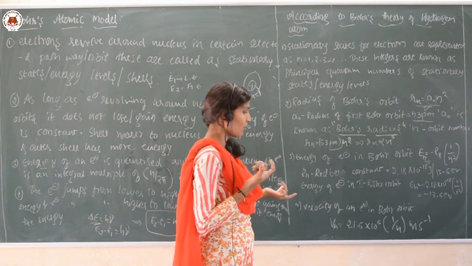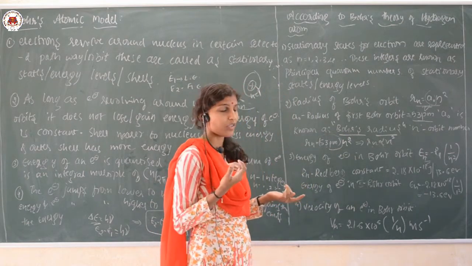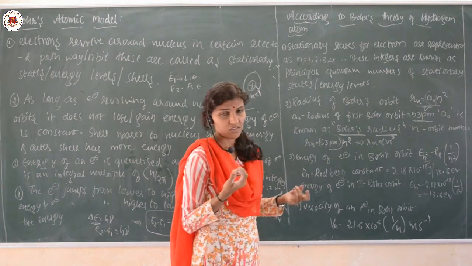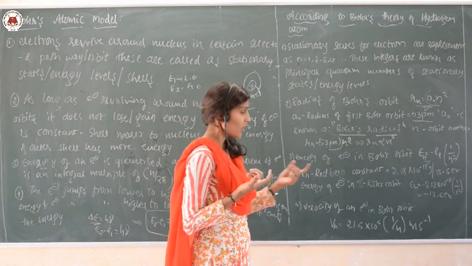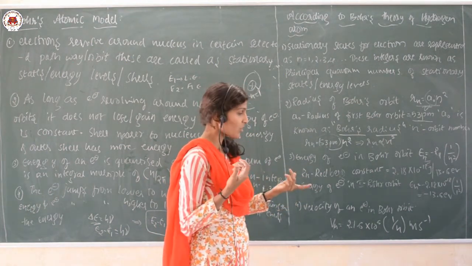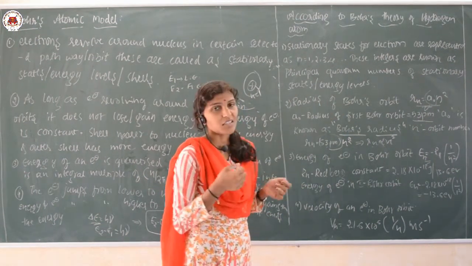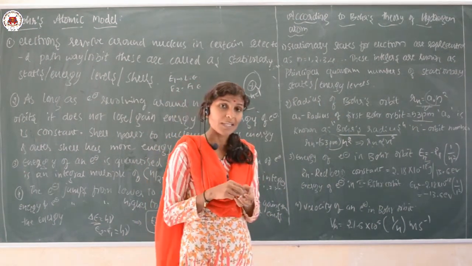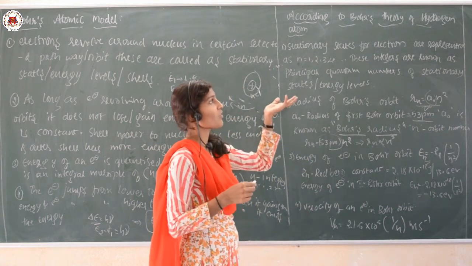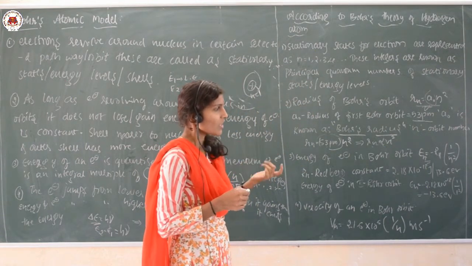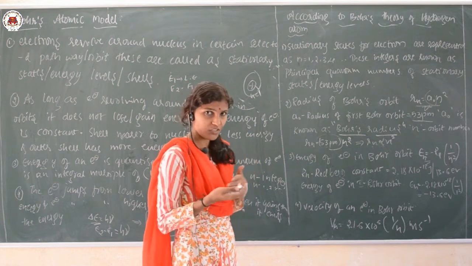And then finally, the velocity of an electron in the Bohr's orbit is given by the formula Vn is equal to 2.16 into 10 to the power 6 into 1 by n meter per second. All these are the points, and this Bohr's theory is even applicable to certain other elements like hydrogen-like elements or hydrogen-like ions.